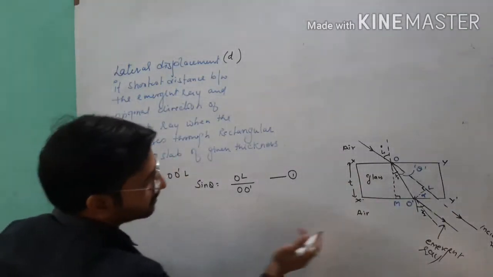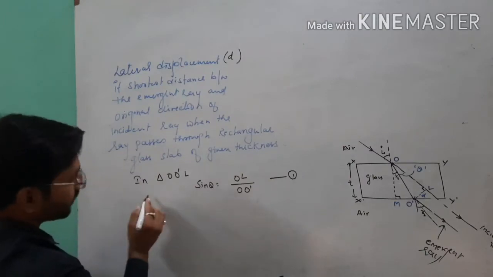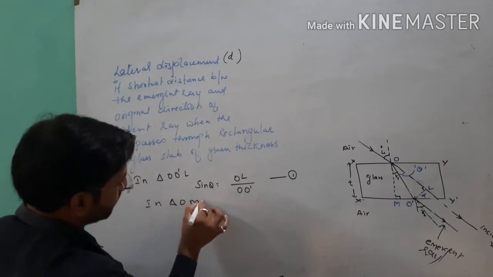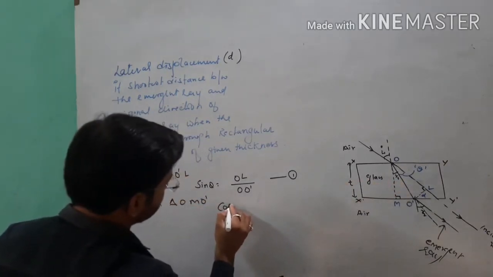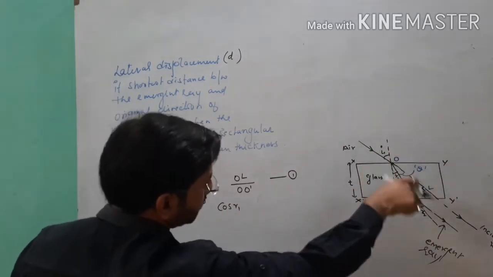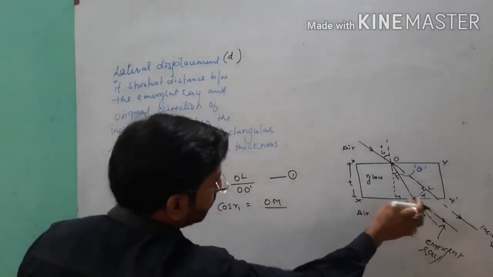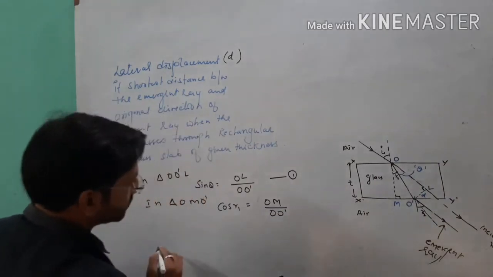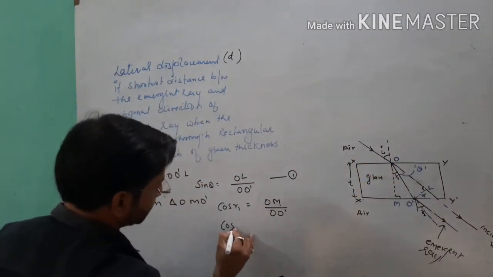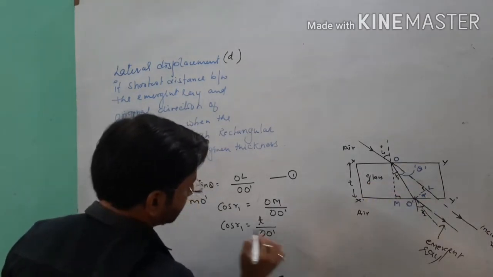Now in triangle OMO dash, if I use cos theta, means cos r1 in place of theta, cos r1 is equal to base upon hypotenuse. Base is our OM and hypotenuse we have OO dash once again. And student, see, we know the value of OM, which is the thickness, so cos r1 is equal to T upon OO dash. Point clear?